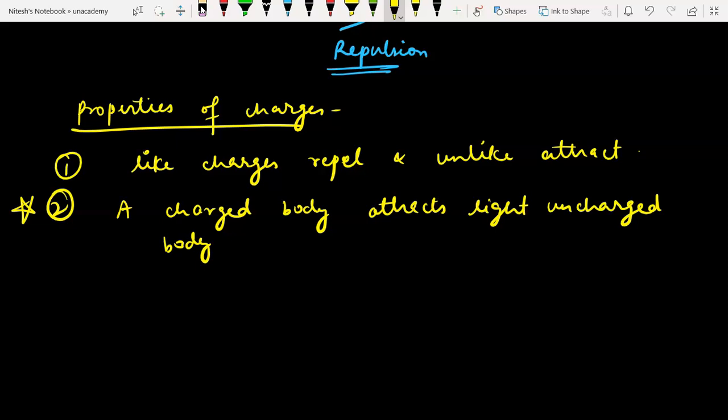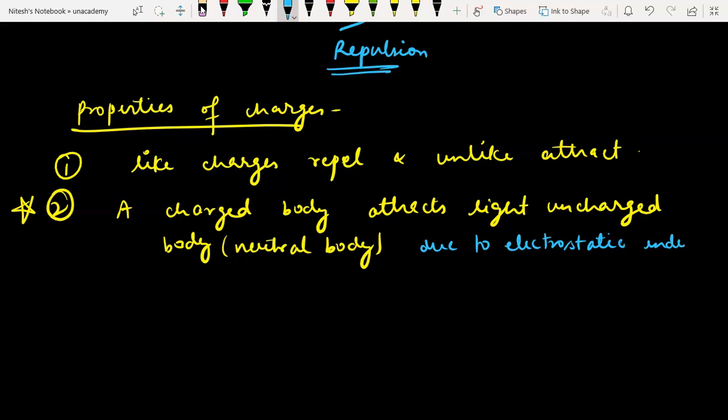So it is possible, because a charged body can attract a light uncharged body, let us say a kind of neutral body. And how does this come? This happens due to electrostatic induction. This induction term we are going to talk about later in the methods of charging. So keep a hold over here.